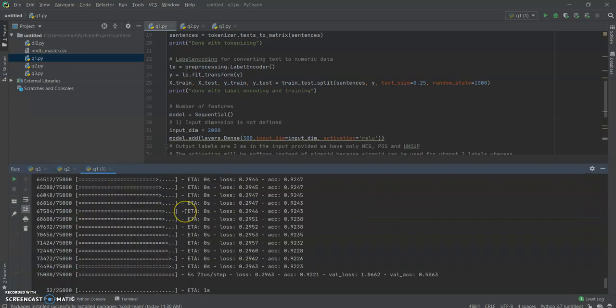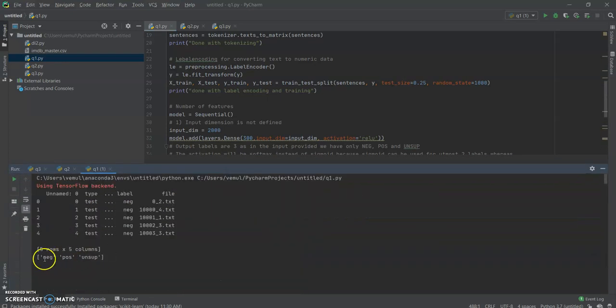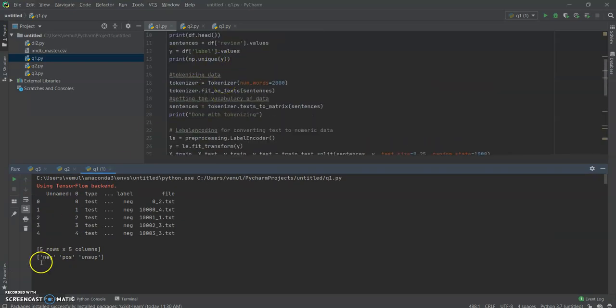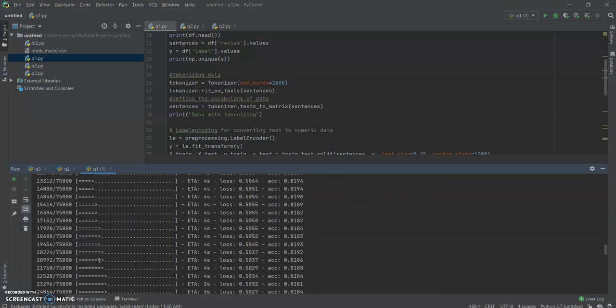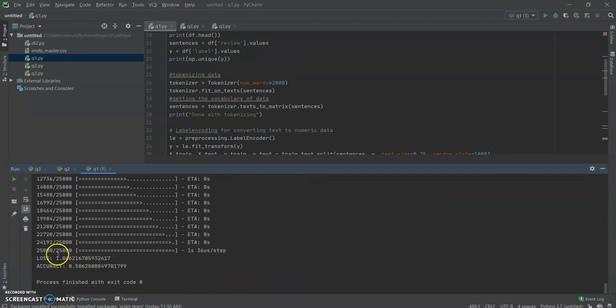If you can see, for the first print statement, that is unique y, we have got only 3 fields, NEG, POS and UNSUP. After that I have found the loss and accuracy. The loss was 1.06, which is very high, and even the accuracy is very low, like 0.5.